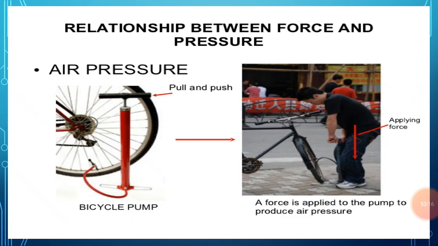There is a relation between force and pressure. Push and pull is commonly known as force.